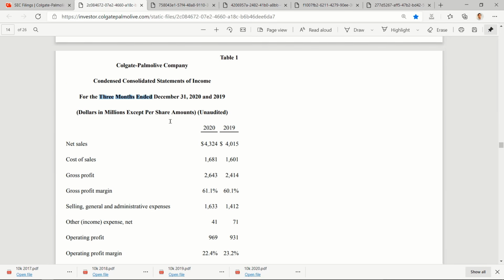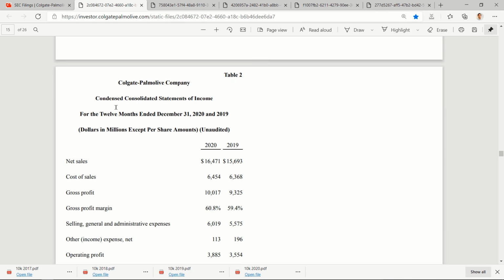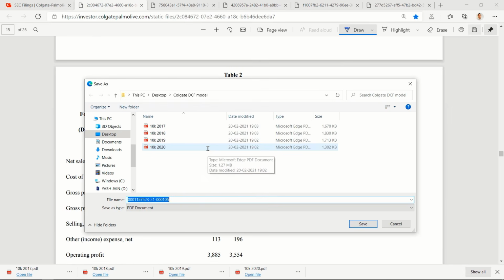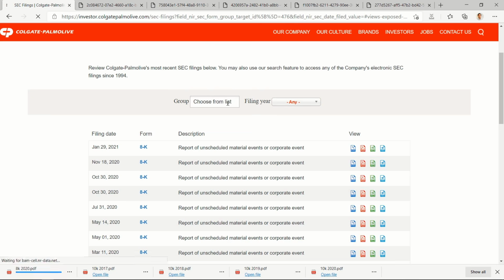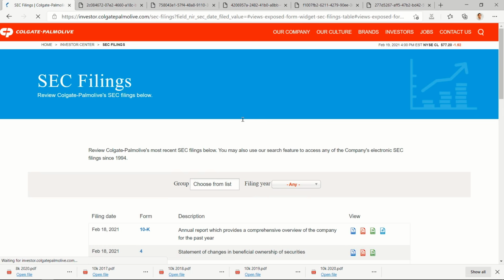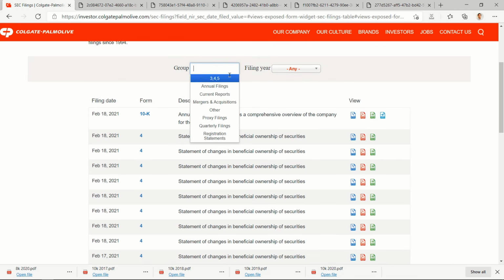So this is 3 months' P&L. I need 12 months' data. I think yes, so it's the report that I want. I'll just click on save, and then we'll rename it as 8K 2020, enter. Then I need the latest quarterly report also.